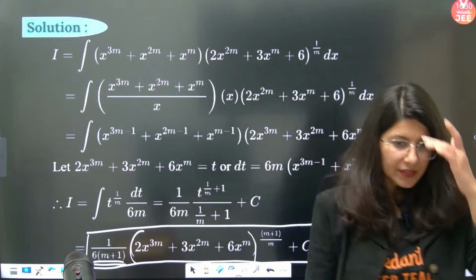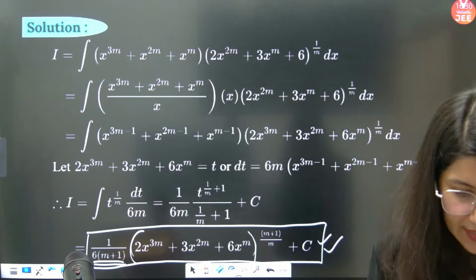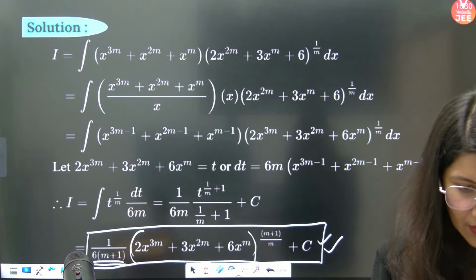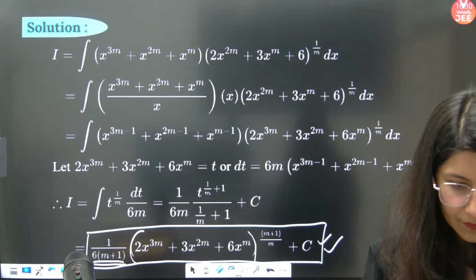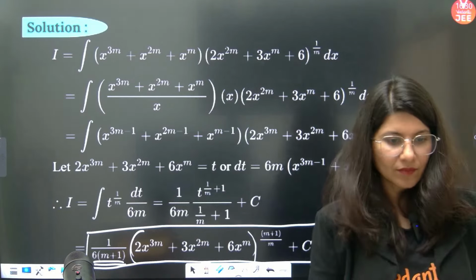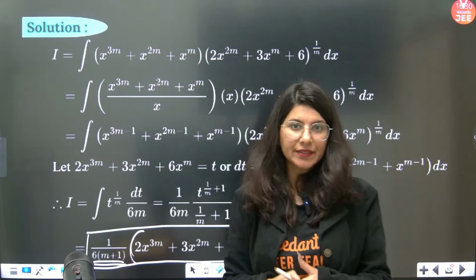Okay, kutur putur, getting it? Coefficient 6m. Yes, Pradeep, absolutely. Okay, all right, clear. Chalo.